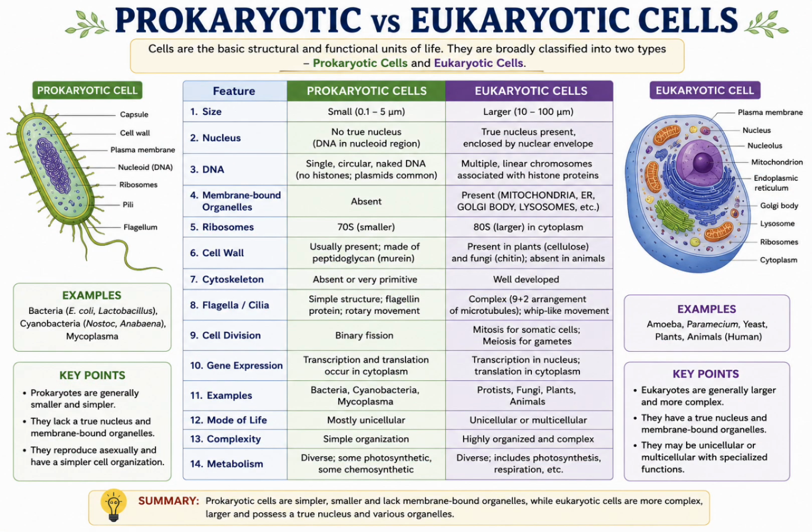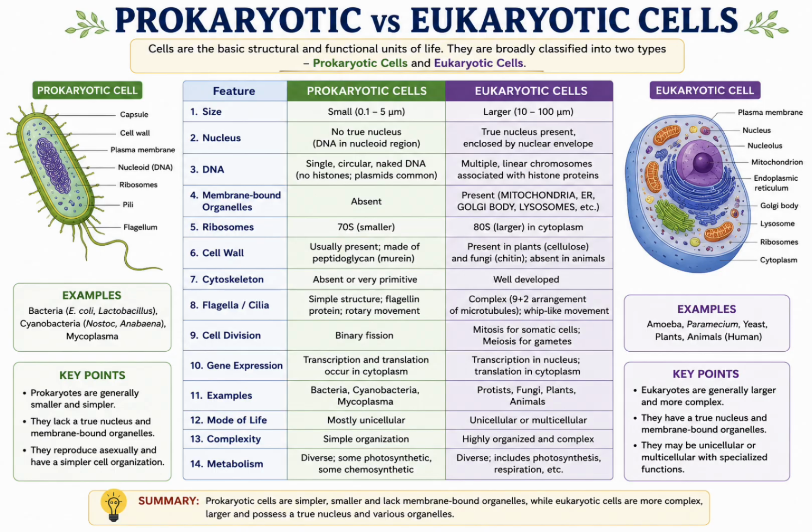So let's take an overview of prokaryotic and eukaryotic cells. Cells are the basic structural and functional units of life. Based on the presence or absence of a true nucleus, all cells are classified into 2 types: prokaryotic cells and eukaryotic cells. The term prokaryote comes from the Greek word pro meaning before and karyon meaning nucleus, so it means without a true nucleus. And the term eukaryote comes from eu meaning true and karyon meaning nucleus, so it is true nucleus.